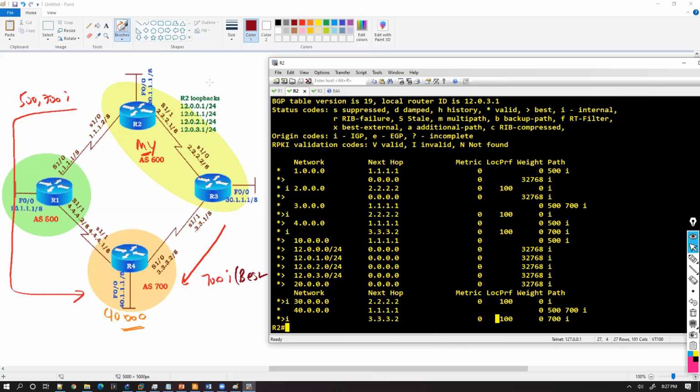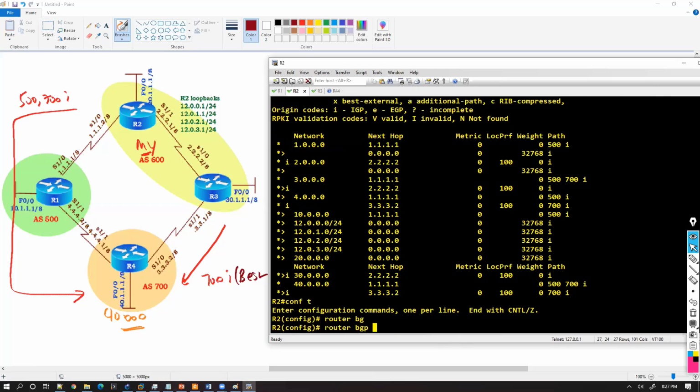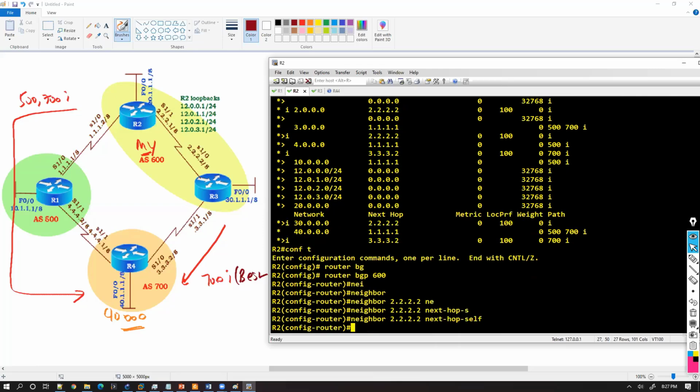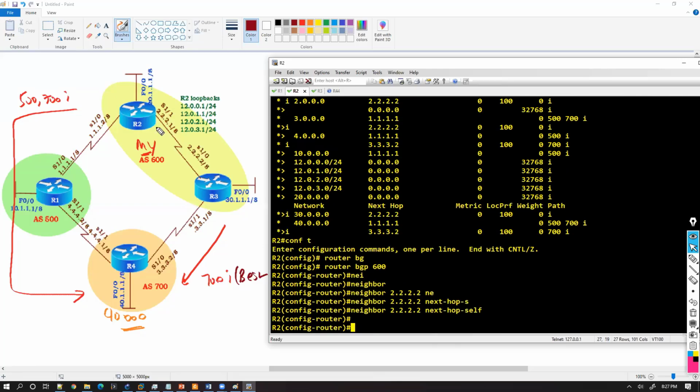So the next hop self I did not use, so I need to change the next hop self, because the next hop did not change for this one. Because you can see here, it says this is 3.3.3.2 because the next hop is not changed. I think I missed it on router 3.